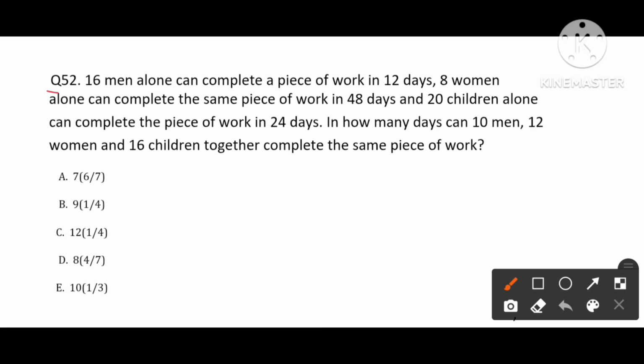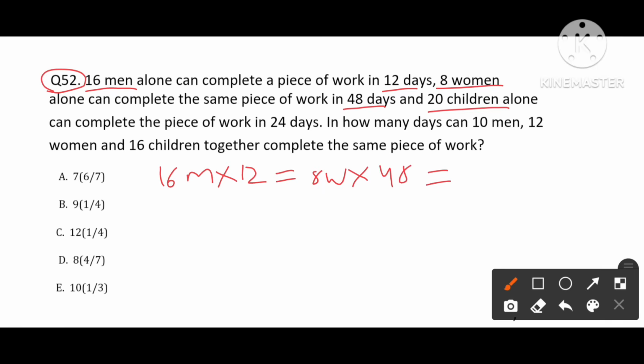Now we are going to see question number 52. 16 men alone can complete a piece of work in 12 days. 8 women can complete the same piece of work in 48 days. 20 children alone can complete the same piece of work in 24 days.